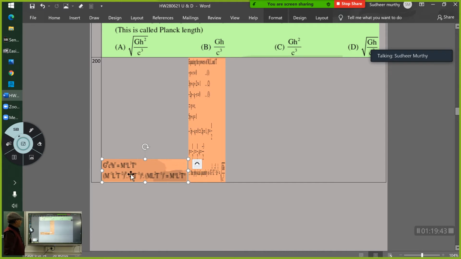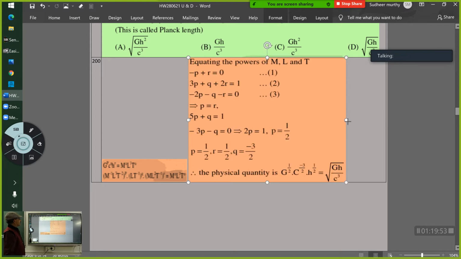Okay. M raised to 2, L raised to 1, T raised to 2. That is what I have written here. I have already written for G now. The same thing is here. Okay, and further, all this, equating the powers of this and all. So here.